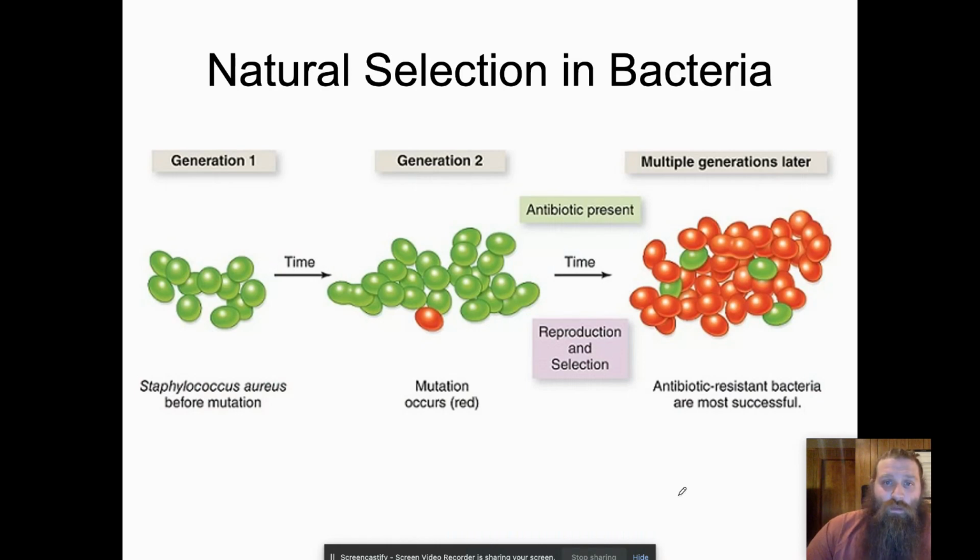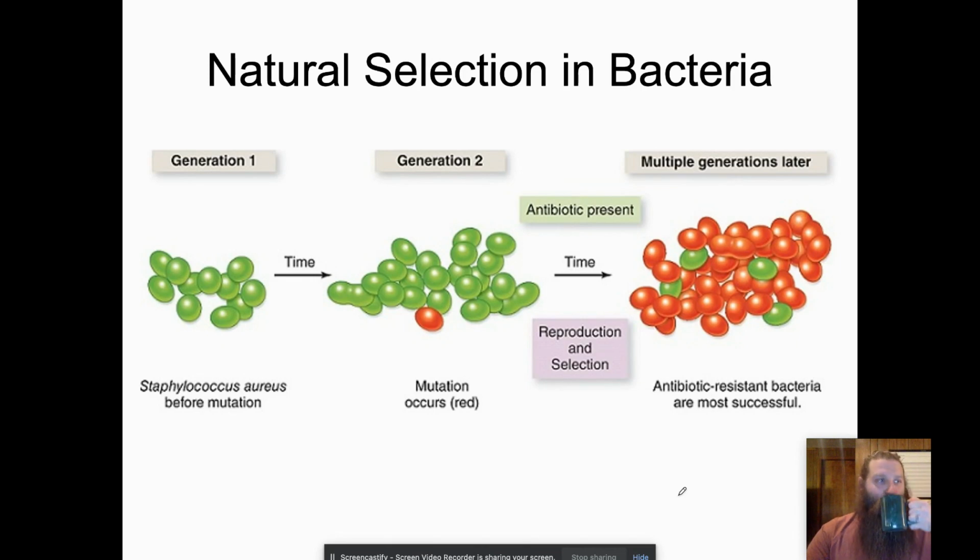Now, there's natural selection even in bacteria, right? So it's easy to think about this just as a big animal description. This actually is even true in bacteria, right? All the way down to the smallest living thing that we know or that we usually study.